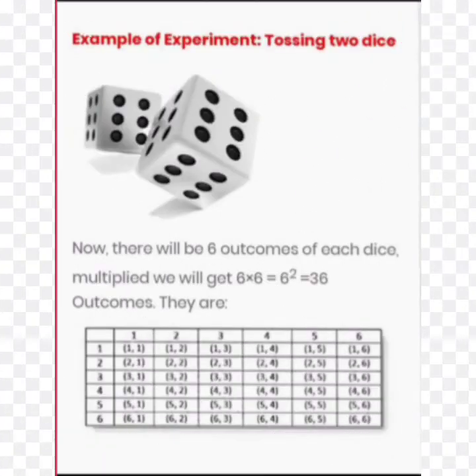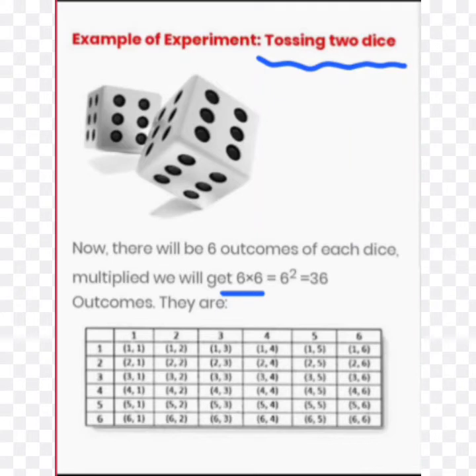So my dear student, on your screen one more example of an experiment is tossing two dice. You can find here tossing two dice together. So what are the outcomes? Just look at your screen. There will be 6 outcomes for each dice, meaning 6 into 6. So the total number of outcomes will be 6 into 6, that is 6 squared, that is 36 outcomes.